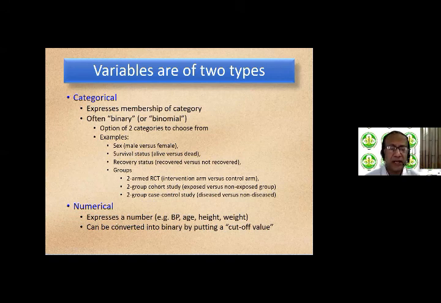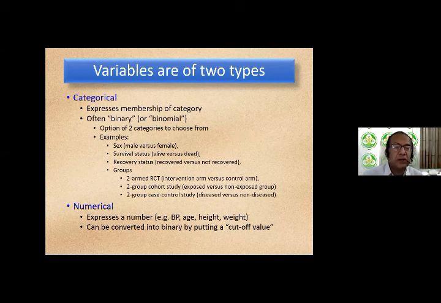Whereas numerical expresses a number, for example, blood pressure, age, height, weight, and so on. And of course, all numerical variables can also be converted into binary variables. That's called binarizing a numerical variable by simply putting a cutoff value. Whoever is above a certain cutoff value becomes positive, below a certain cutoff value becomes negative, and so on.